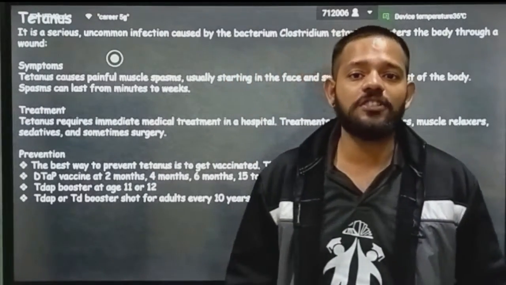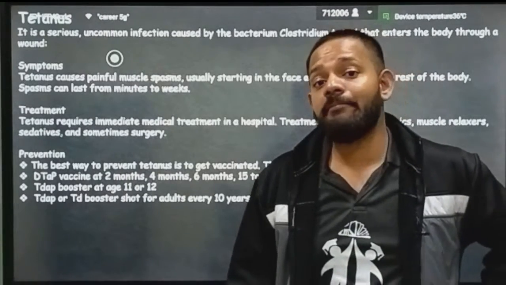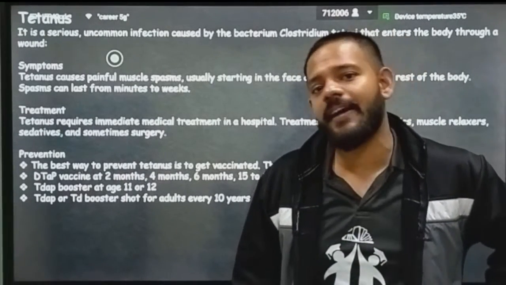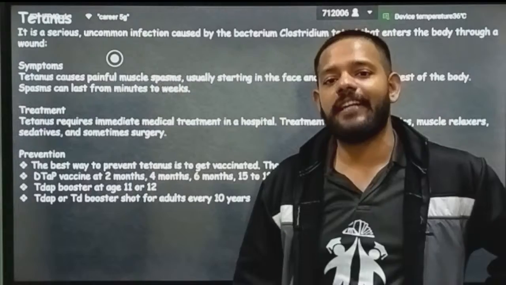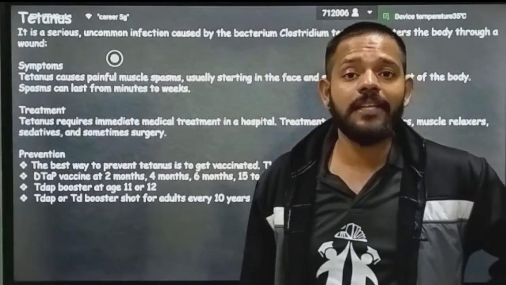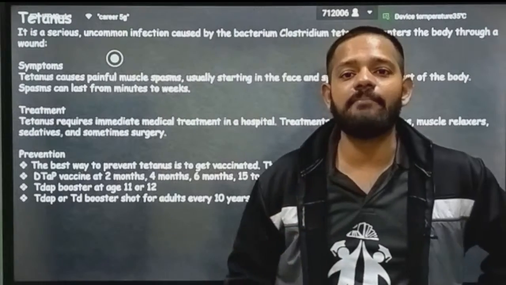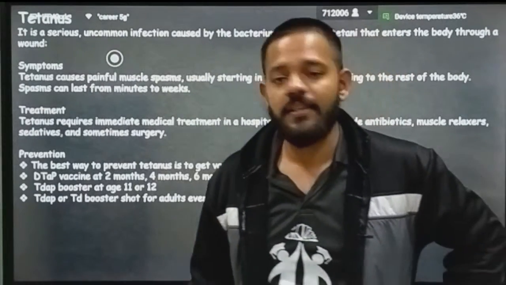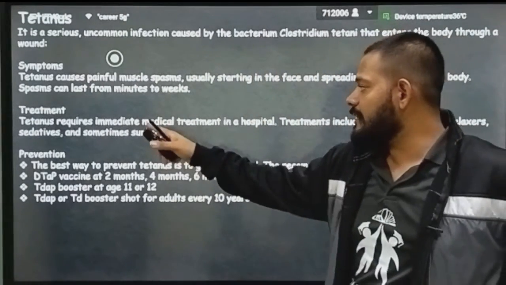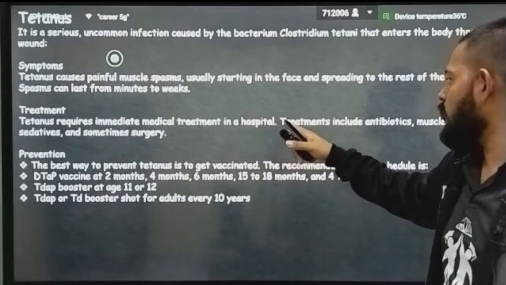Okay, in 11th class you studied about muscle contraction. In muscle contraction you need calcium ions to initiate muscle contraction. So in that spasm condition, the calcium amount is very low inside the muscle, that's why spasm takes place.